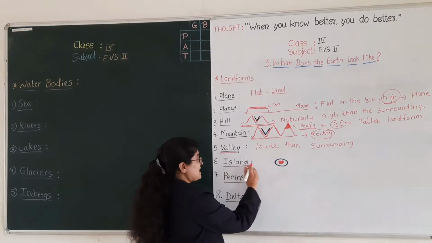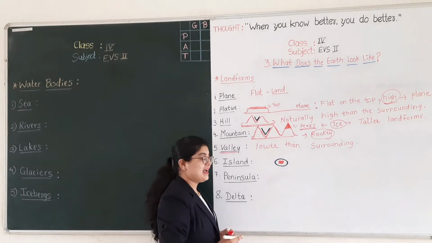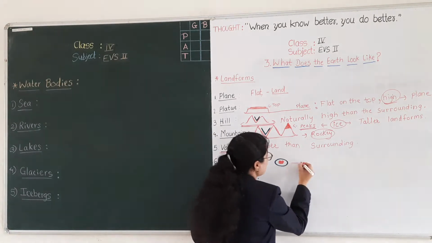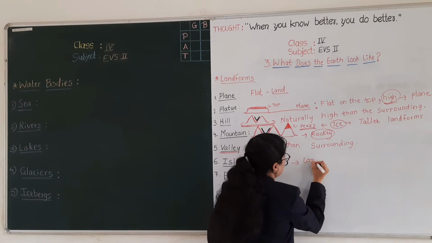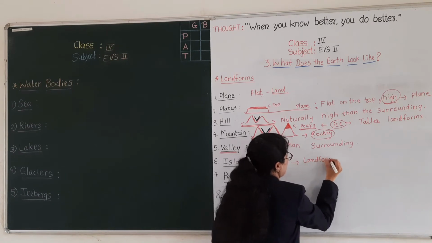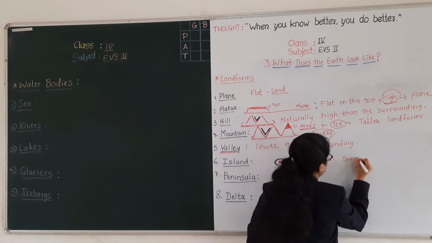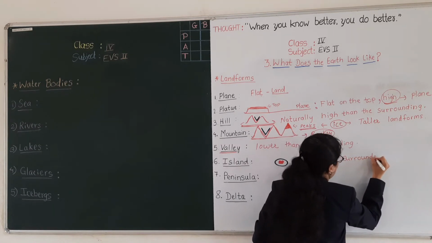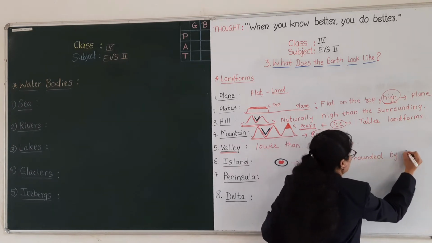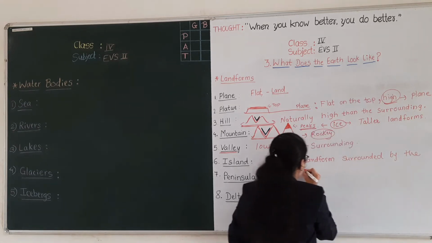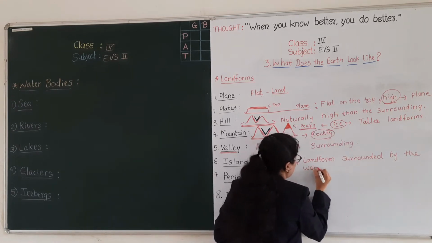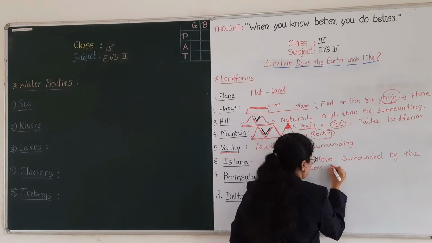Okay, what is island? Island is a landform surrounded by the water from all sides.